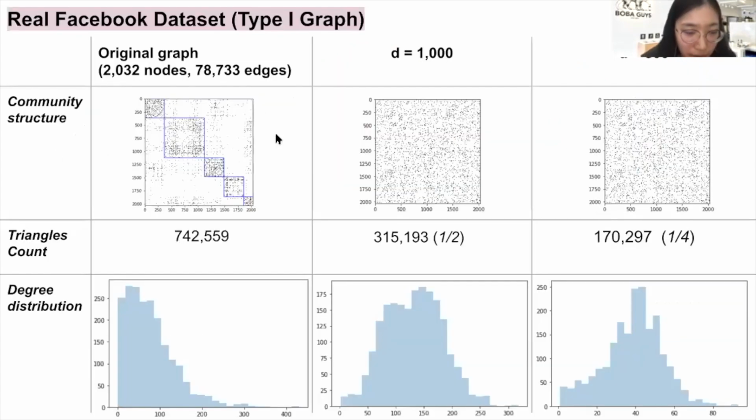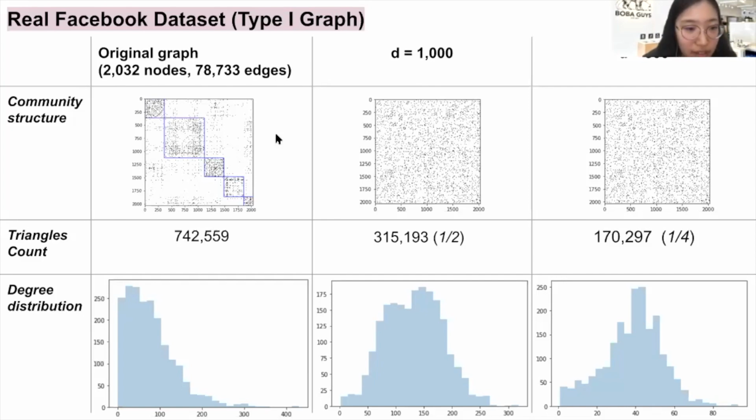We first run our algorithm on the real Facebook dataset. This corresponds to the type 1 graph that Basu introduced before. We can see that the original graph has some community structure by looking at its adjacency matrix, and the degree distribution satisfies the power law. After embedding it into a lower-dimensional space, the new graph loses the community structure, and it loses around half of the triangle counts. There's a shift in the degree distribution as well. If we further decrease the dimension, we get a less accurate approximation.